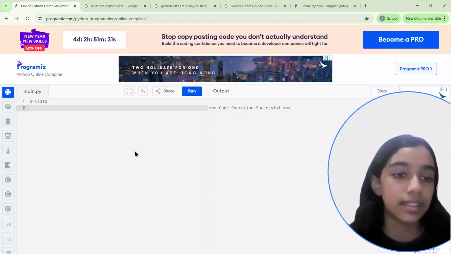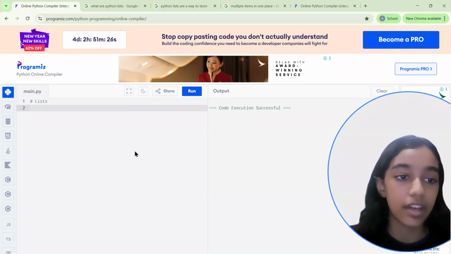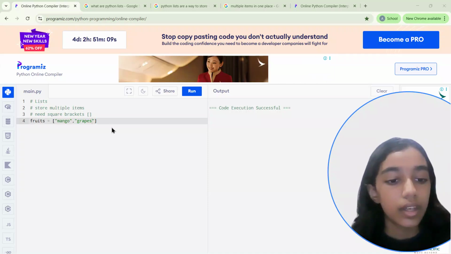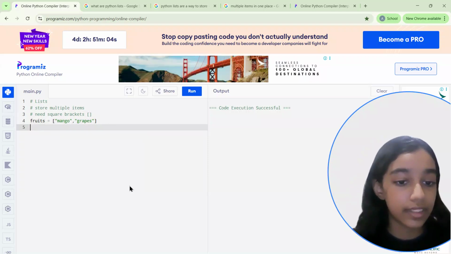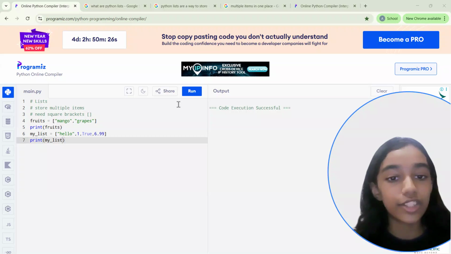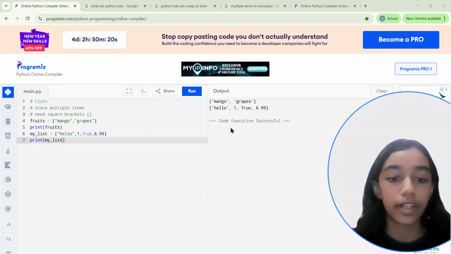So, what are lists? Basically, it's a variable that can store multiple items, and we need to use square brackets. Here is a list of my favorite fruits. And the best thing about the lists is definitely that we can mix multiple data types. Let's try it out. You see, it's printing the lists within the square brackets.